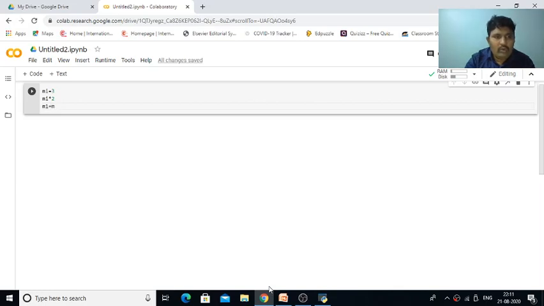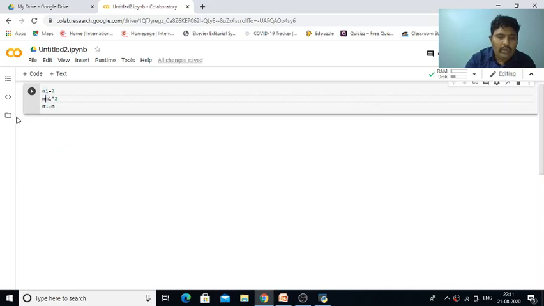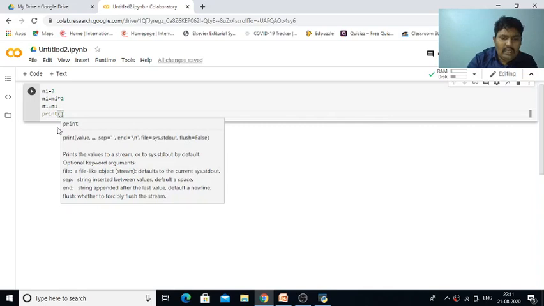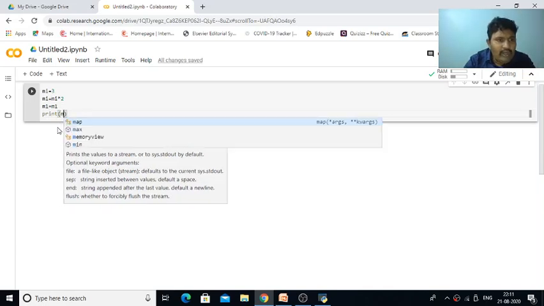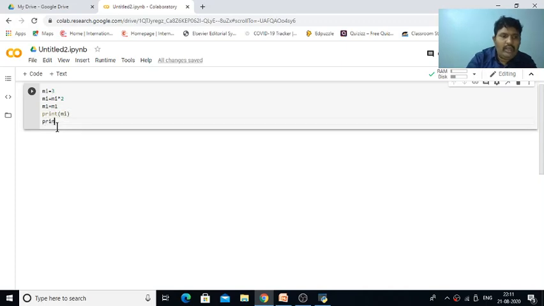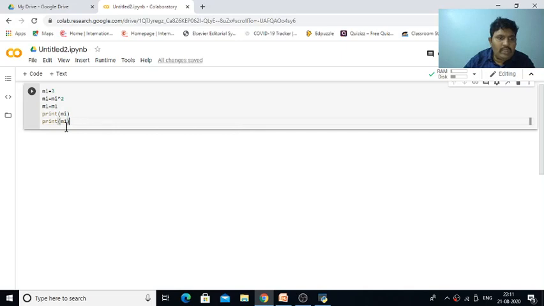Here we can do mi is equal to mi into 2 and m1 is equal to mi, and print. Like this, a set of statements can be written. Now we print the mi value, and after that we print m1. So like this we can put a set of statements.